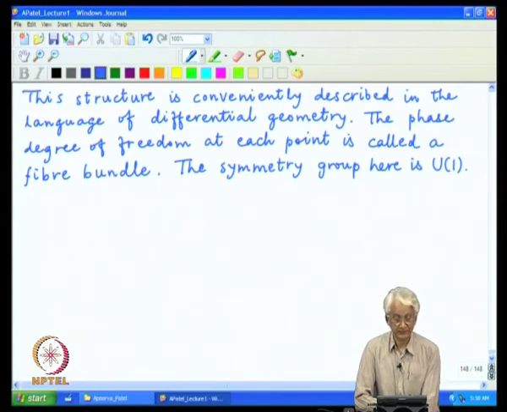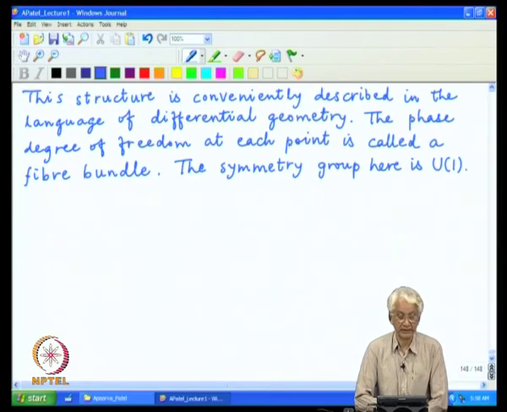It is just an angle which goes from 0 to 2 pi, and it is periodic.